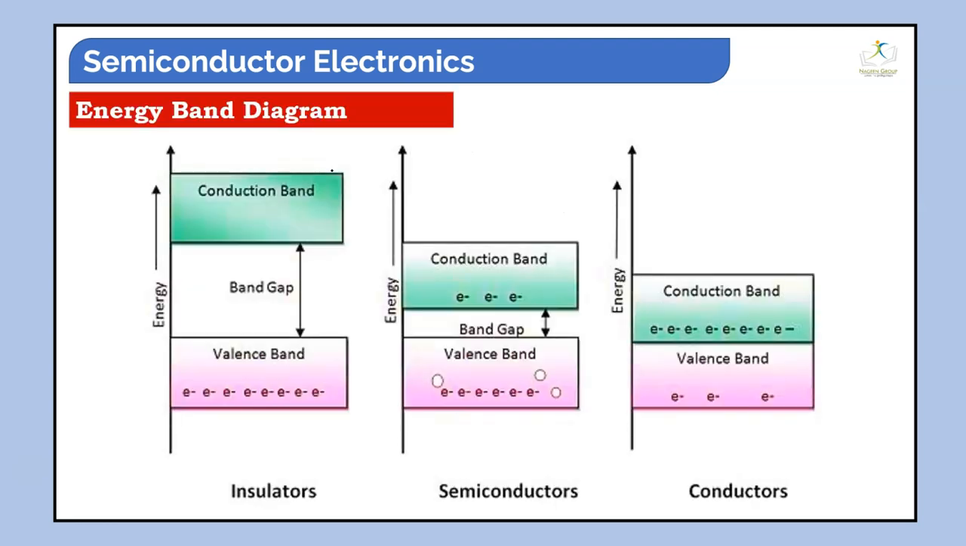Energy band diagram. So this is a valence band, this is a conduction band. The valence band is full with electrons, and the band gap is there. In an insulator, as you can see, there is a large band gap. In the semiconductor, it is a very small amount, and in the conductor they are overlapped, so if valence electrons get a little bit of energy, they just start to conduct the current. Understood?